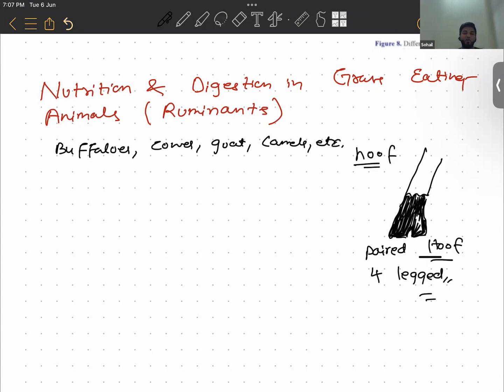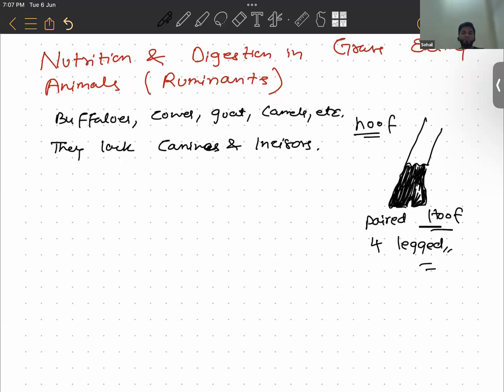These are the grass-eating animals, and we previously talked about them: what types of teeth do they lack? Canines and incisors. Very good. Canines and incisors are not found in their teeth. Why is it so? Because they are herbivores, they don't have to eat flesh.